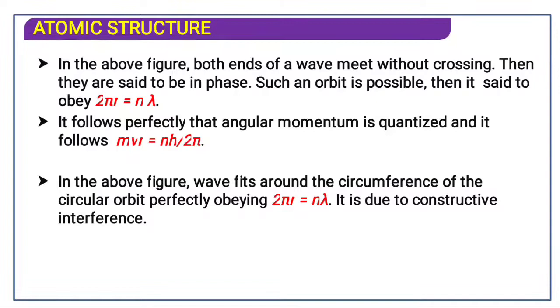and it is an integral multiple of h upon 2 pi. So the wave fits around the circumference of a circle perfectly, obeying 2 pi r is equal to n lambda. It is due to constructive interference. This constructive interference and destructive interference you must have studied in physics, or you will study later.